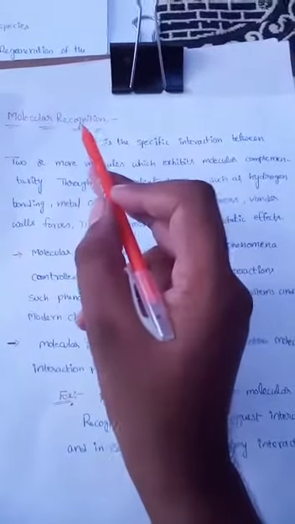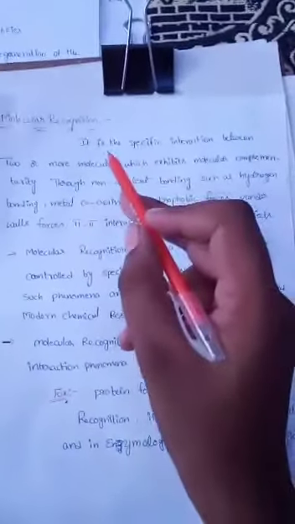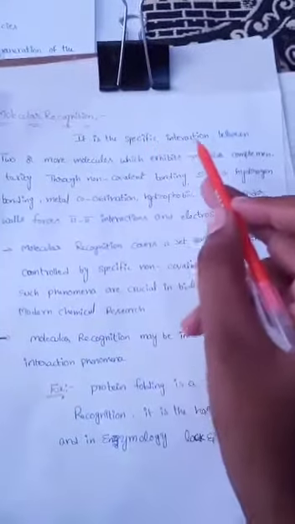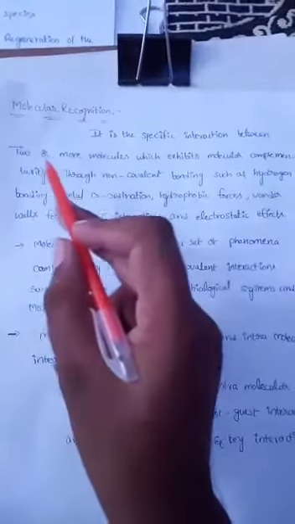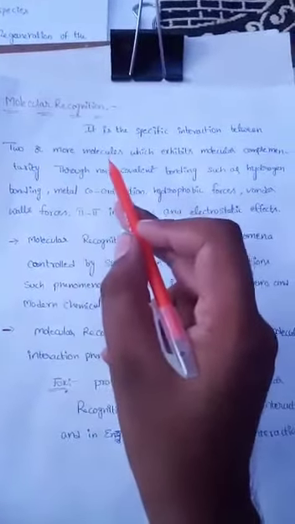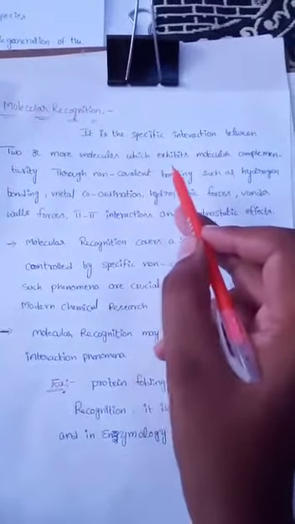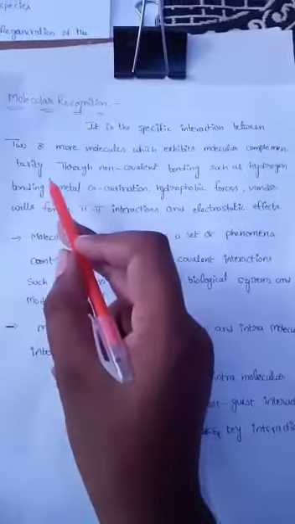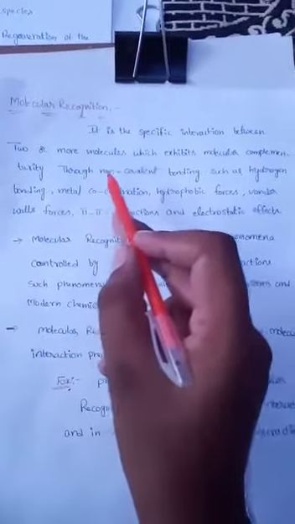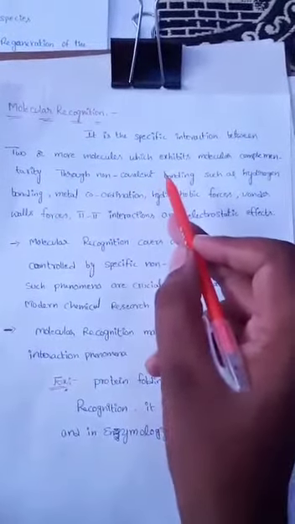Molecular recognition is the specific interaction between two or more molecules which exhibits molecular complementarity through non-covalent bonding.